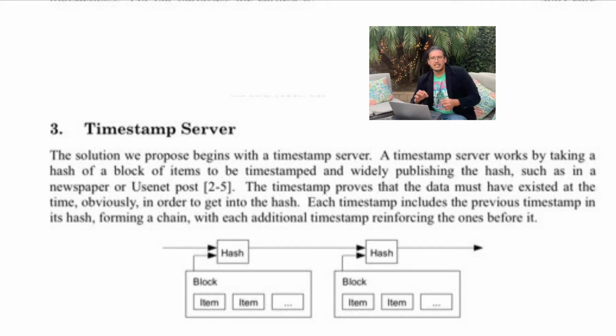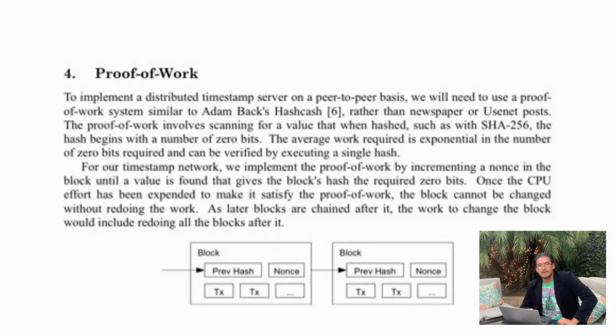It's almost like a chain. So yeah, woo, blockchain. And here's the diagram. As you can see, the hash points to the previous hash in the previous block. Pretty cool. Let's move on to part 4, which needs to be implemented: proof of work.